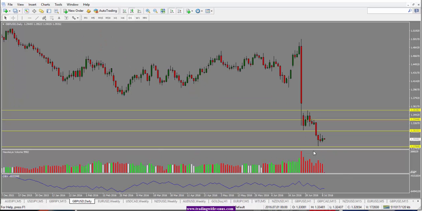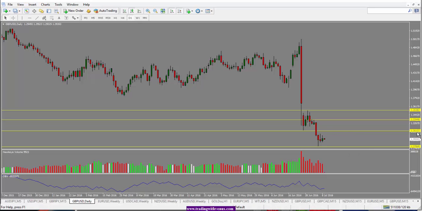of the pin. Moving on to the daily chart here, for the last couple of days, the British pound has been trading in this range here. However, we do have the interest rate statement coming out later in the week, and that could push the British pound. If there's no interest rate cut, we may see British pound move up. However, if the interest rate does get cut, we are likely to see a drop in the British pound.